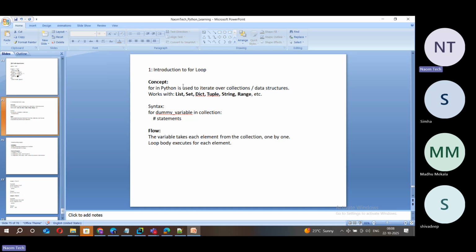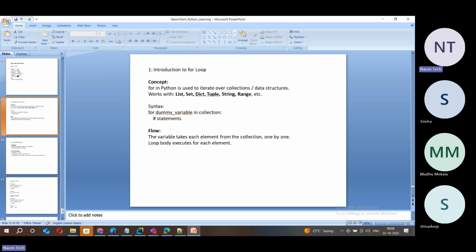So that's why this is called a special loop or sophisticated loop, for loop. And you can see it is used to iterate over collections or data structures. And it works with list, set, dictionary, tuple, string, range, etc. So mostly for loop works with these collections or data structures.